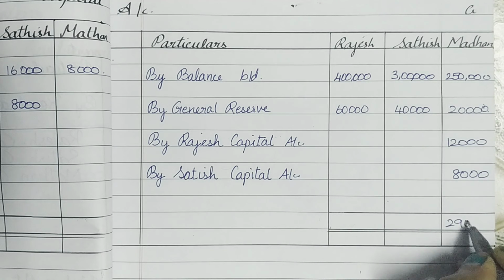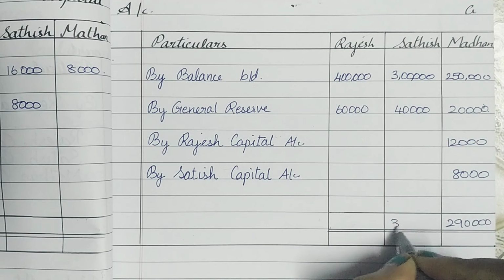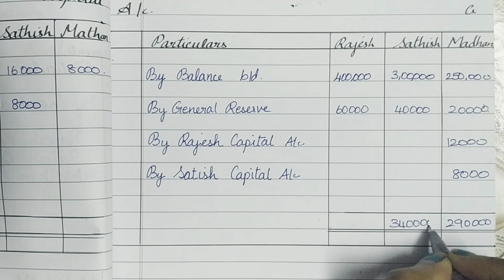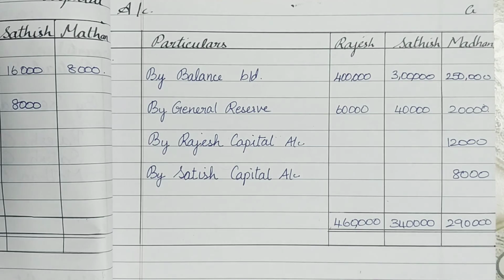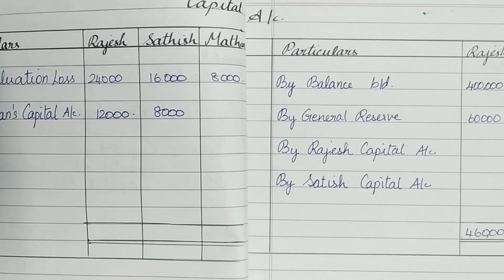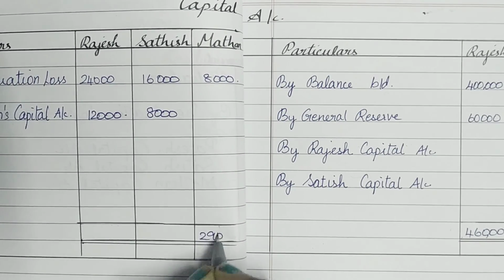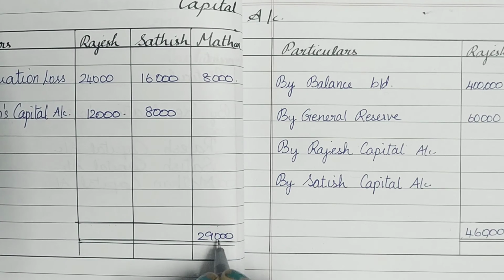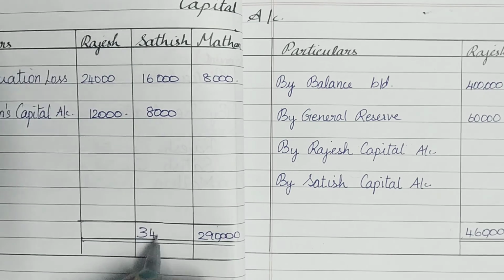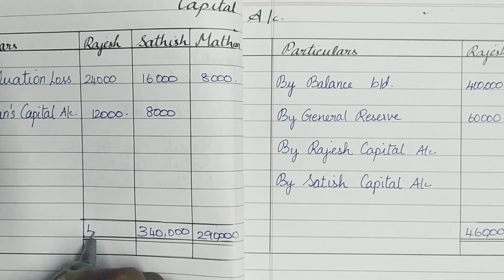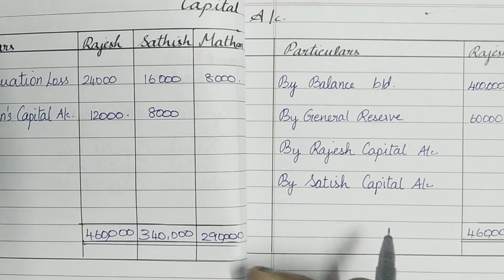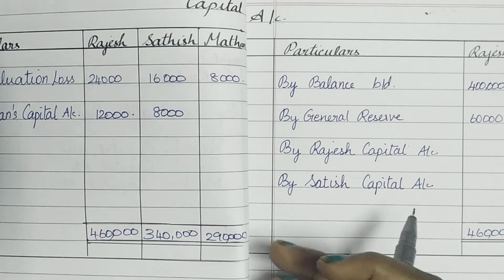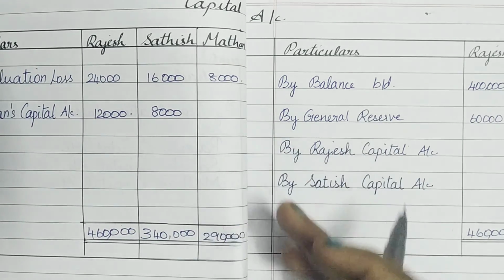2,90,000 for Madan, 3,40,000 for Satish, and 4,60,000 for Rajesh. See that we copy the same values into the debit columns also. So 2,90,000 for Madan, 3,40,000 for Satish, 4,60,000 for Rajesh. After doing this, subtract the debit balances from the total.